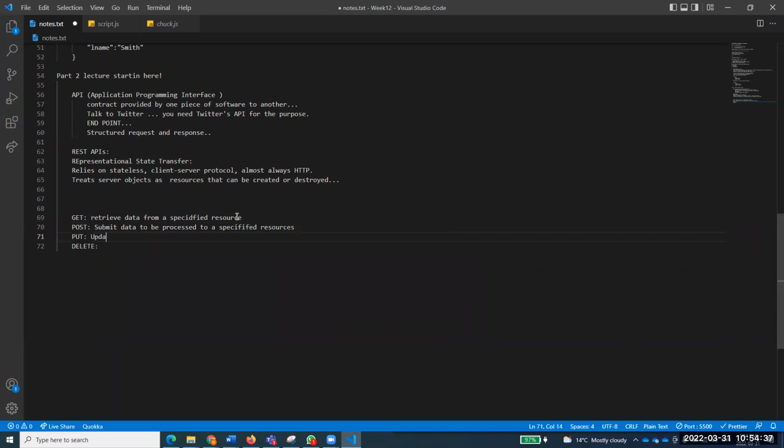And put: update a specified resource. Are you getting that? I've just made a very simple example and I've shown you that. Delete: delete a specified resource, and so on. There are others as well. There is head, there is options. We can talk about them, but right now just keeping ourselves to this.